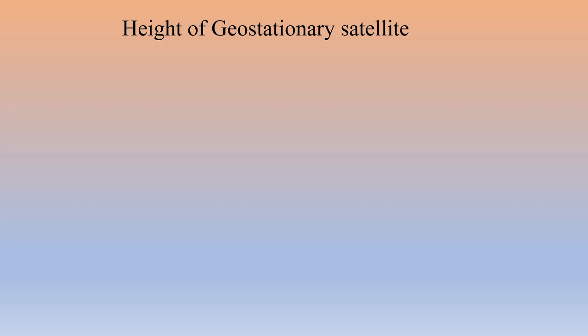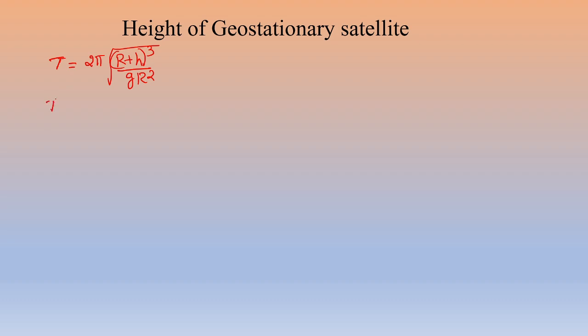So we already have the formula for the period of a satellite: T is equal to 2 pi into square root of (R plus H) whole cube divided by small g R square. So we have to find the value of H.